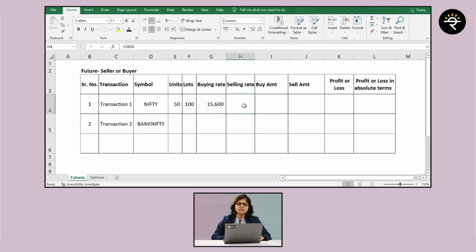Buying rate is how much? 15,600. Selling rate, assume we are saying it is 15,800, right? So ideally this person is in a profit. Okay, so now let's understand what is the total buying amount.